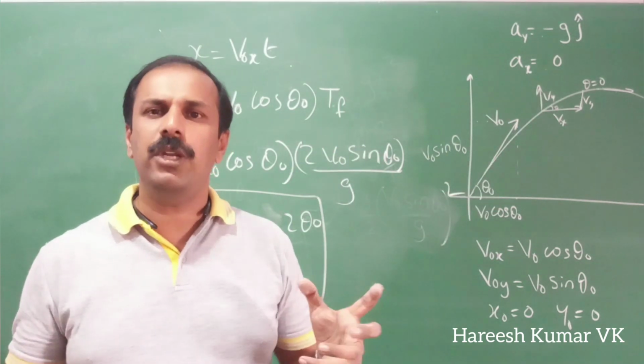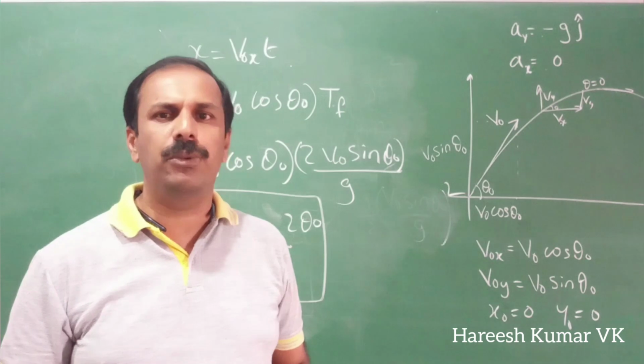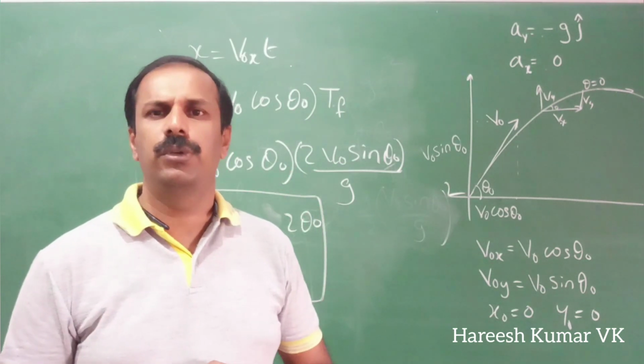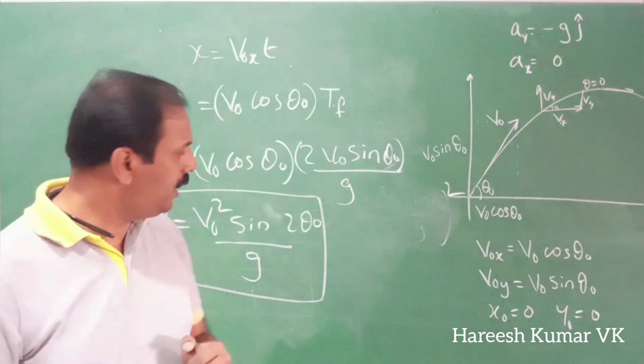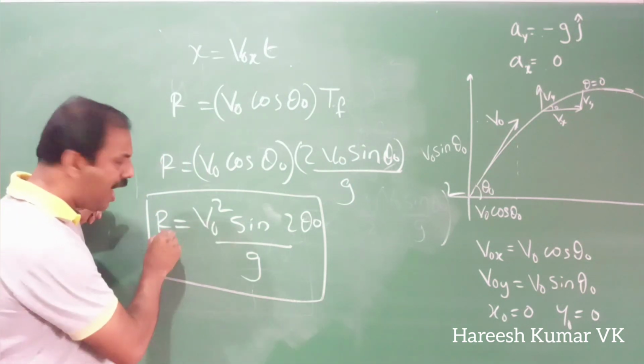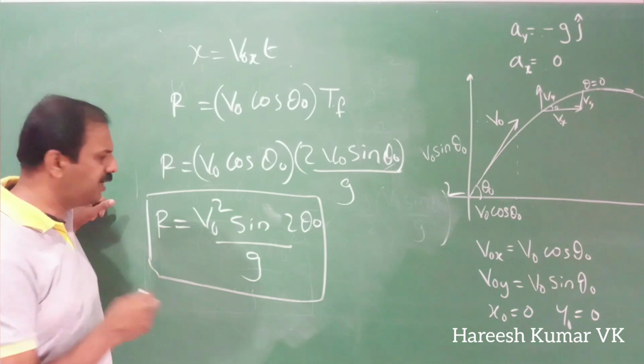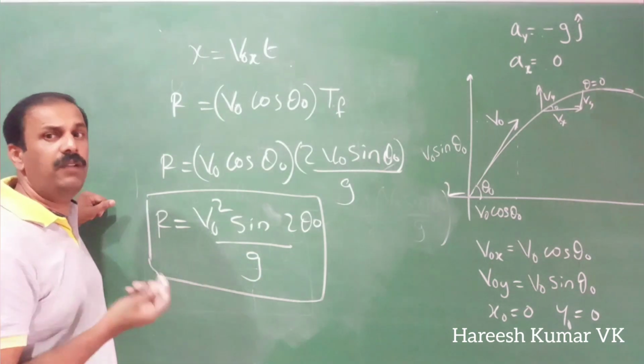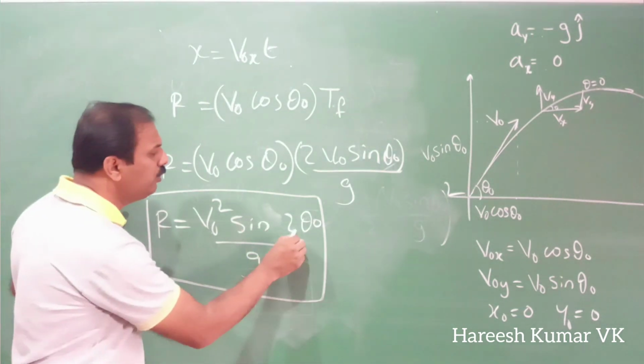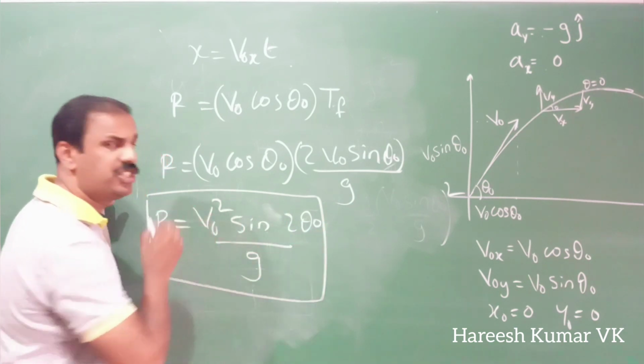So velocity is a particular value, you can only throw with your maximum velocity, but which angle you throw at is very important. See here, our equation is R = v0 square by g times sin 2 theta 0. This v0, the maximum velocity, let it be there, we cannot change it. This g also we cannot change. Then what can we change? This sin 2 theta 0, this angle we can change.